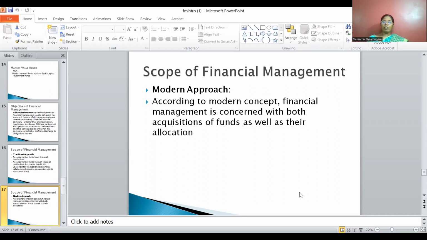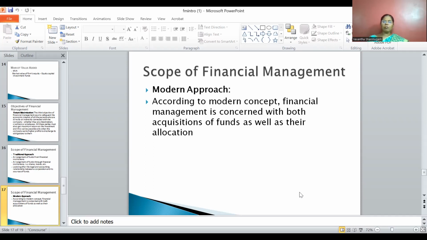That is, the payback period method and the average rate of return method, otherwise called ARR. These are the traditional methods. Then the modern methods consider the present value of money. The methods here are the net present value method, profitability index method, and internal rate of return method. All these methods are used to assess whether we can accept a particular proposal or not.